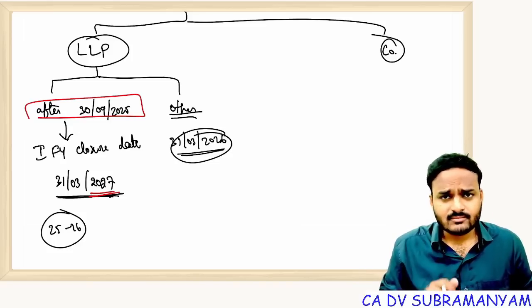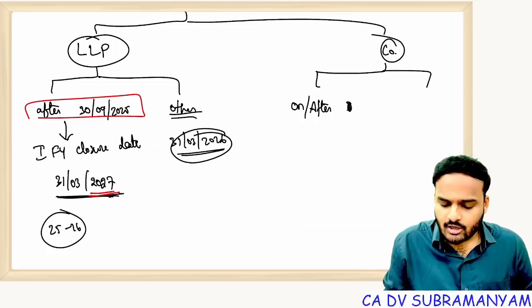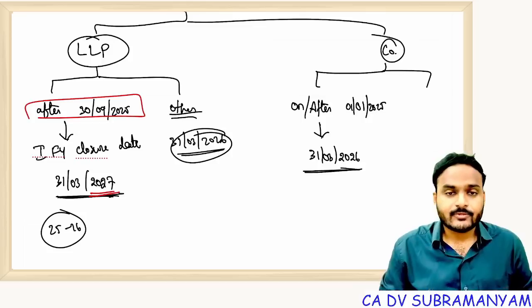Clear, everyone? In companies, how is it different? In companies, if incorporation is on or after 1st January, suppose 1st January 2025, then the first financial year closure date will be 31st March of the following financial year. That means 2026.